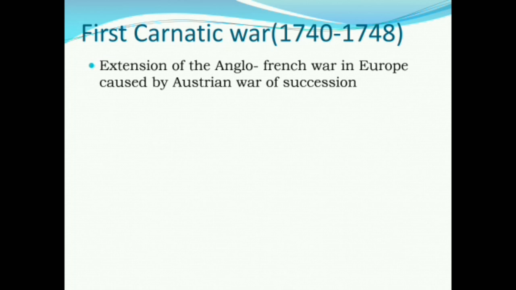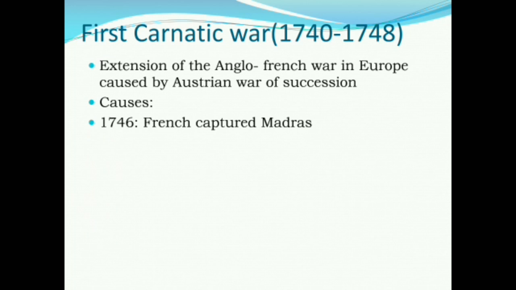This was an extension of the Anglo-French War in Europe caused by the Austrian War of Succession, which I had already discussed with you. So you should know the immediate cause of the war. In 1746, what happened? There was an English navy under Barnet. He seized some French ships to provoke France. In retaliation, in 1746, the French captured Madras under La Bourdonnais. In response, in 1748, the British attacked Pondicherry.